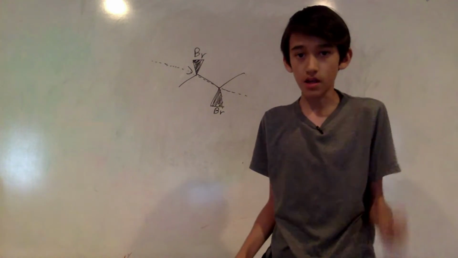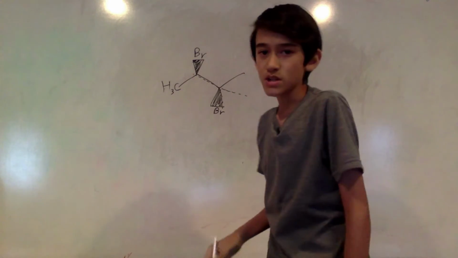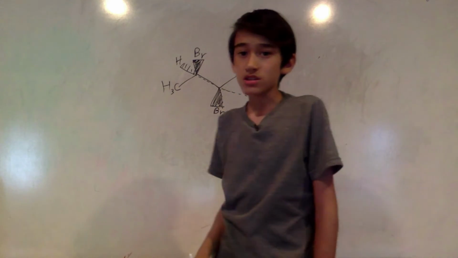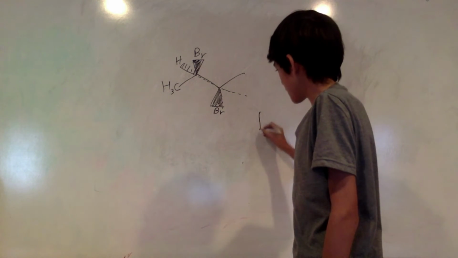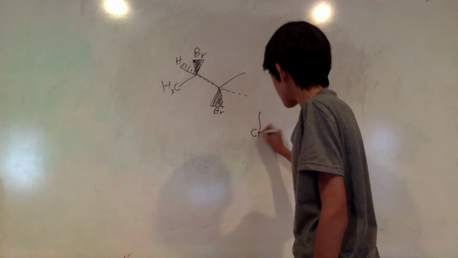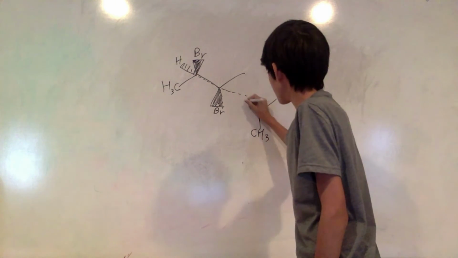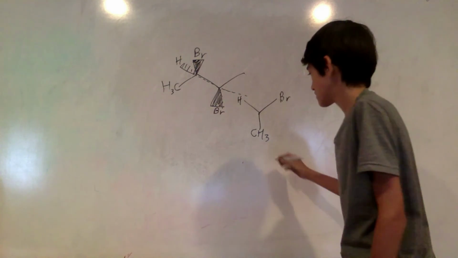So now, how are we going to draw it? Well, we are going to draw it by drawing some extra things that actually need to be added. So you can see the methyl group is right here, and then we have a hydrogen in the back over here, and then that's pretty much it. So for the front carbon, what does the front carbon look like? We have down here a methyl group, so CH3, and then over here we have a bromine, and then over here we have a hydrogen. And then, so this is for the front carbon.